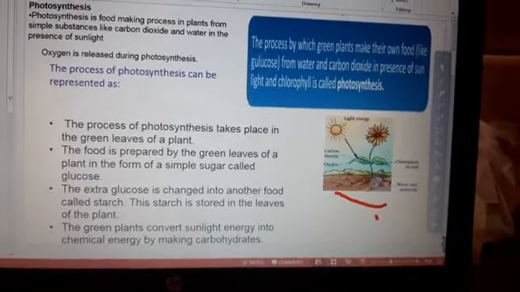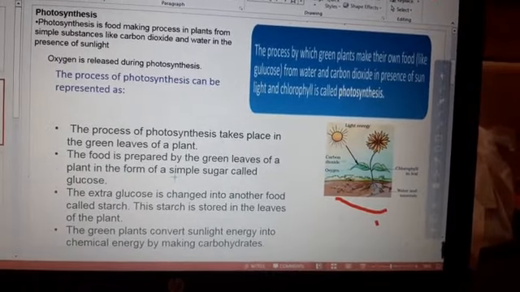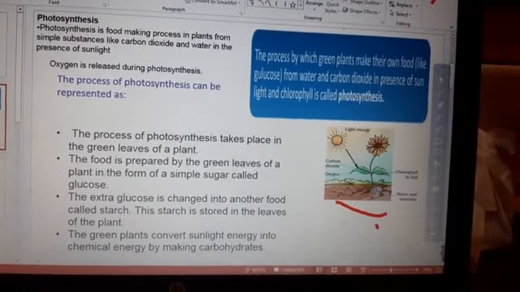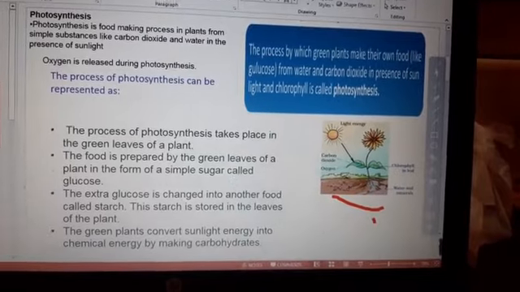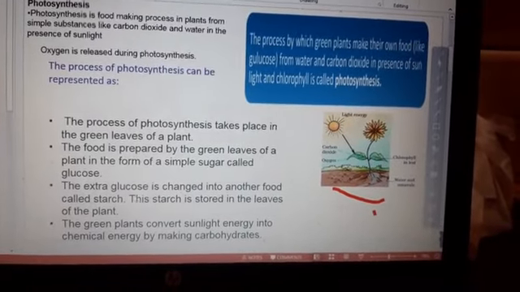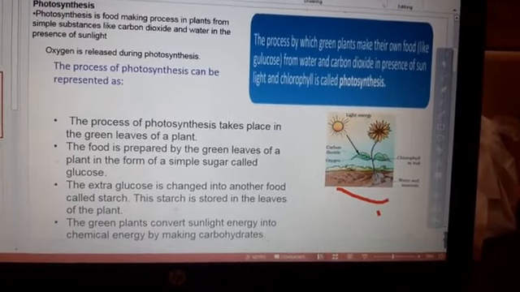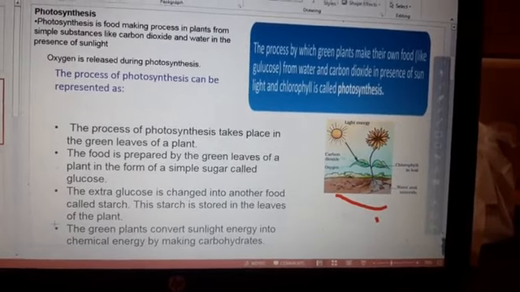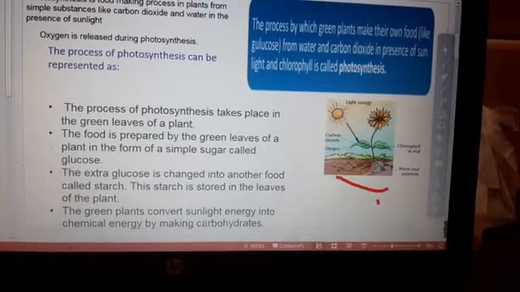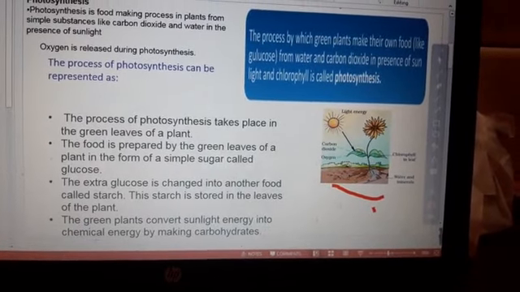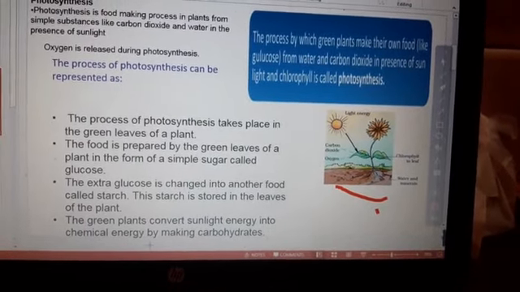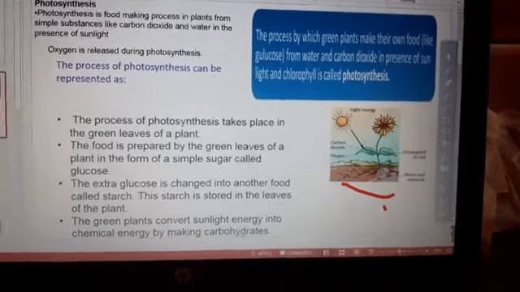The extra glucose is changed into another food called starch. This starch is stored in the leaves of a plant. The green plants convert sunlight energy into chemical energy by making carbohydrate.